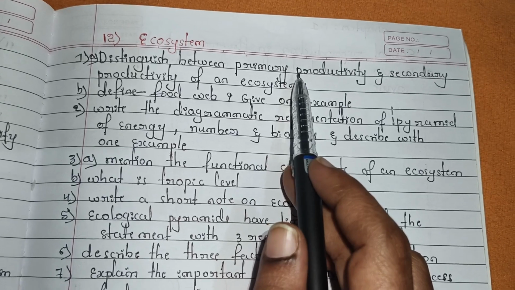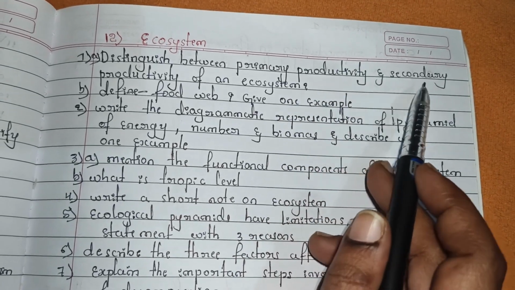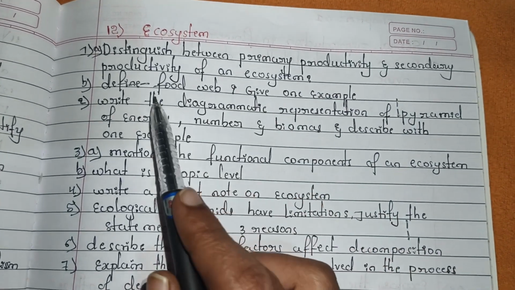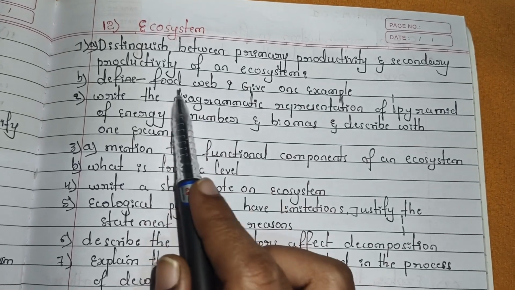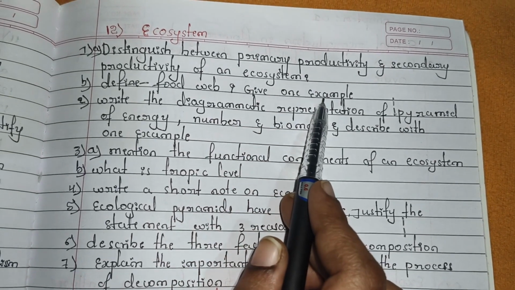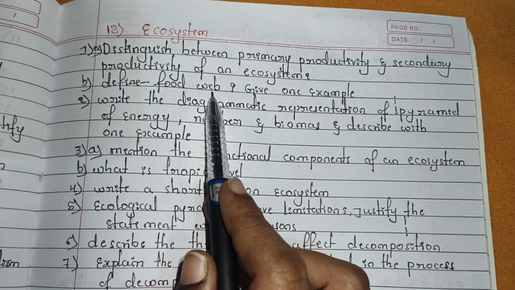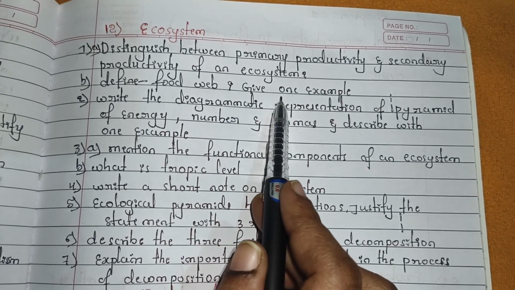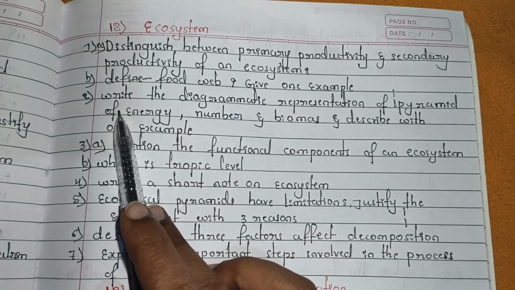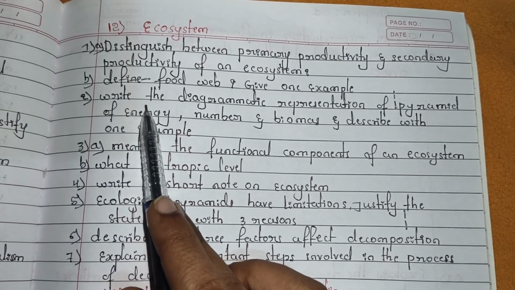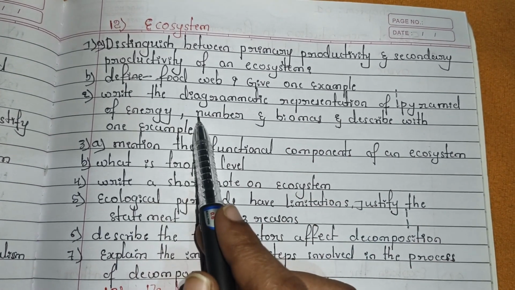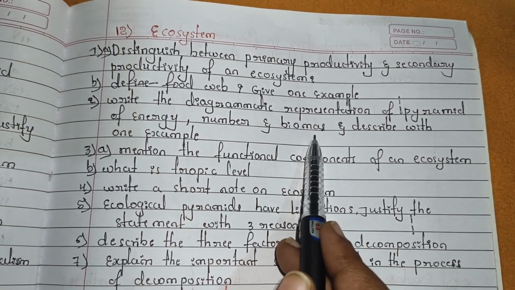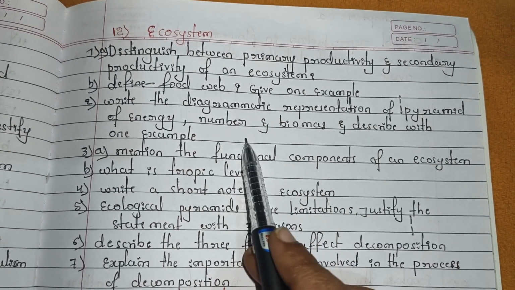Here you have to write the difference between primary productivity and secondary productivity. Next, B: what is a food chain, or define food web. Give one example. You have to write the definition for the food web and one example for that. Next, the second question: write the diagrammatic representation of the pyramid of energy, number, and biomass, and describe with one example.